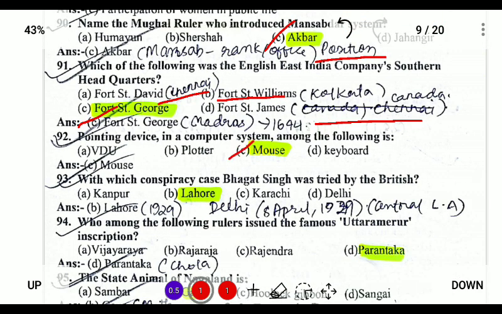So mouse is used for pointing in a computer. Next, in which conspiracy case was Bhagat Singh tried by the British? So the British government tried Bhagat Singh in the Lahore conspiracy case in 1929 when he threw a bomb in the Central Legislative Assembly to protest against the Public Safety Bill, on 8th of April 1929.